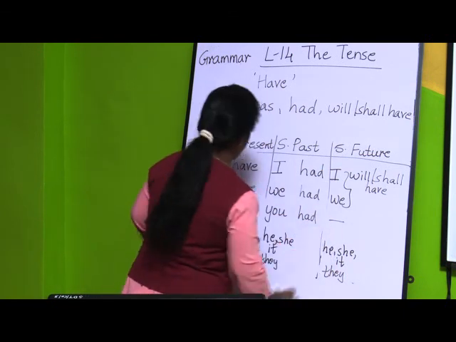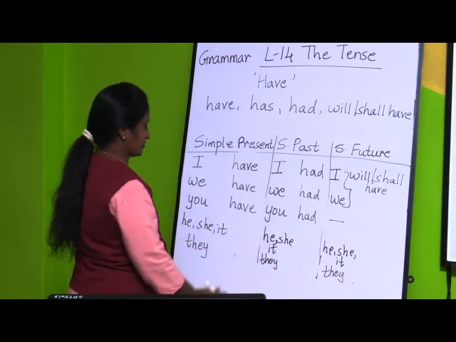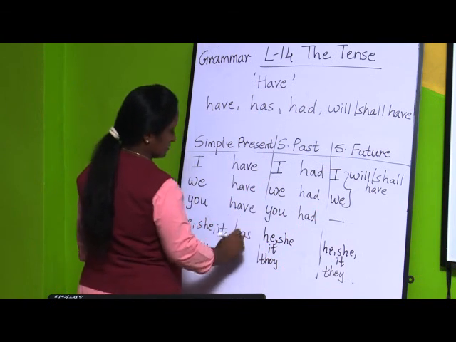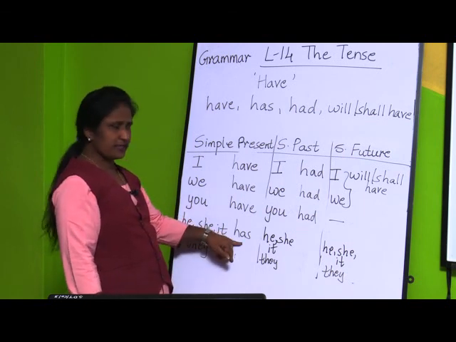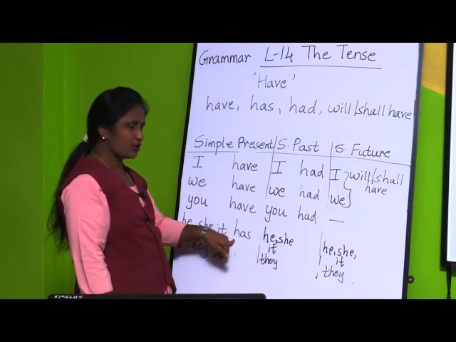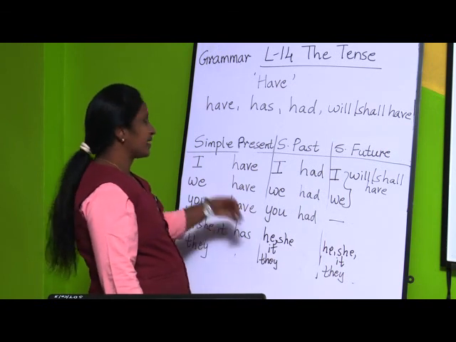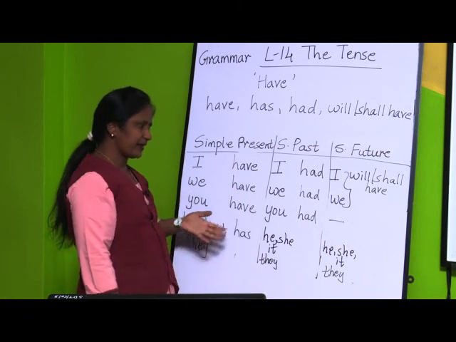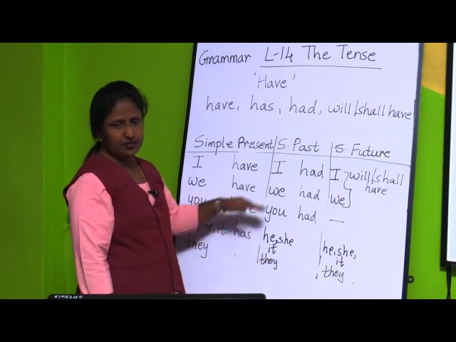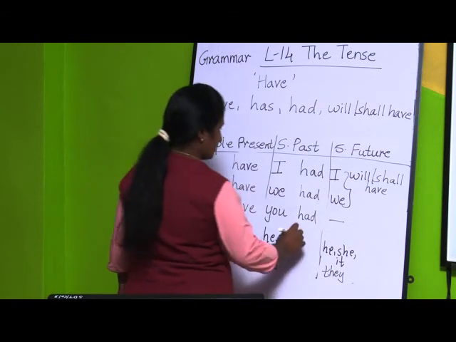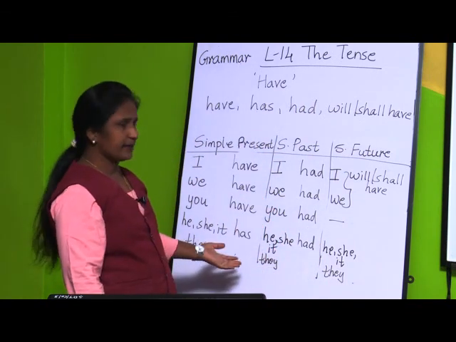Here he, she and it, here we are going to use has, as we have done with does. Now he has a pen, she has a doll, it has a tail, it has a tail. So here he, she, it, and for present tense has. Now for past tense had. He had a pen, she had a doll, it had a tail.